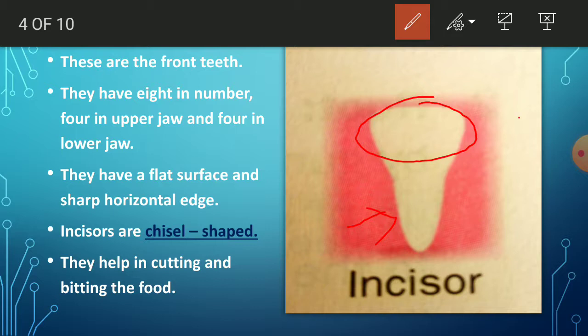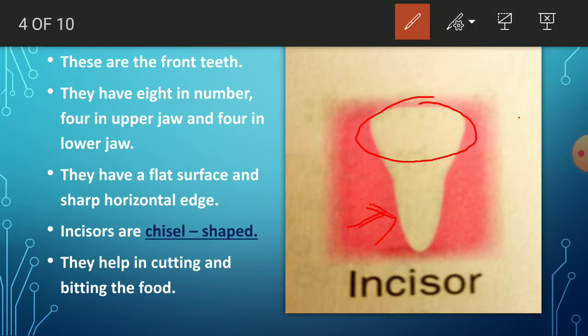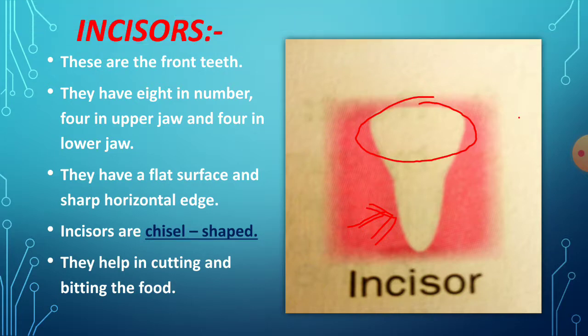Incisors are called chisel shaped, which means a sharp, pointed edge.